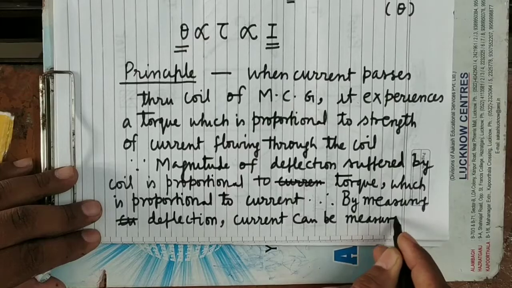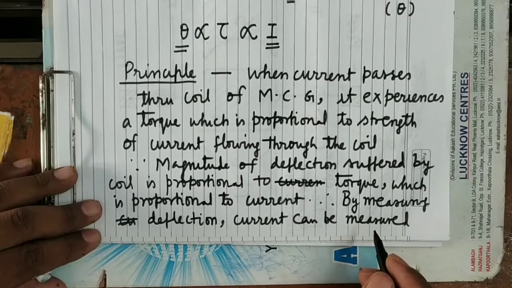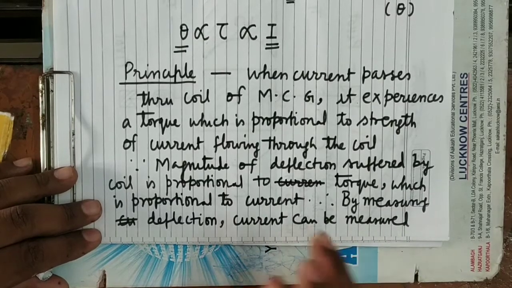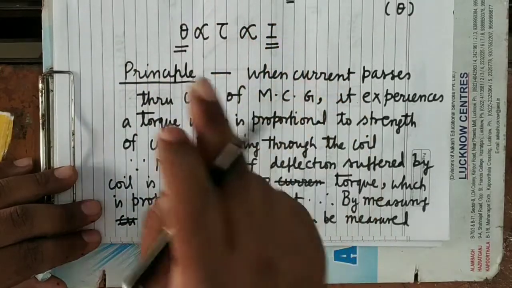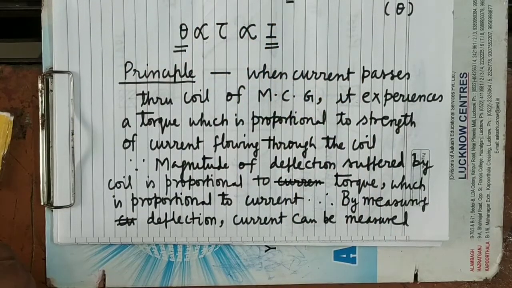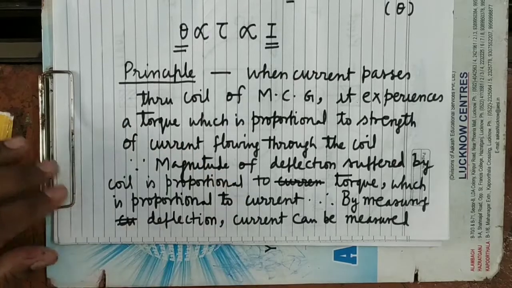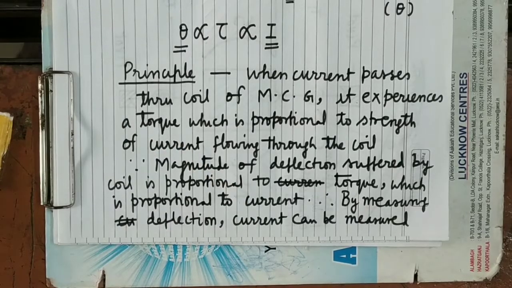Means how will you measure the current? By measuring the deflection. More the deflection, more will be the current. Less the deflection, less will be the current. So this is the principle of moving coil galvanometer.